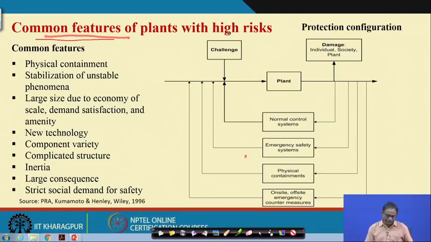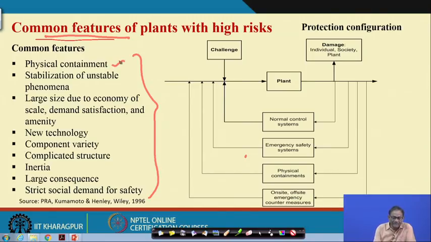You will find the common features are these. This I have taken from the book written by Kumamoto and Henley, Probabilistic Risk Assessment for Engineers and Scientists.